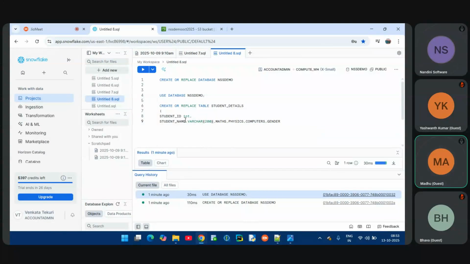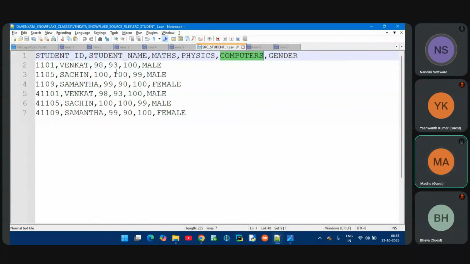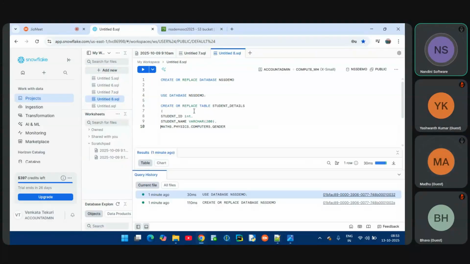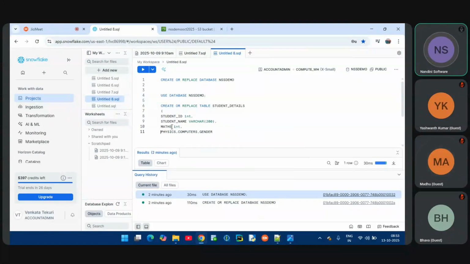Same like that, can someone tell me, maths, physics, computers, what are the values? Is it coming as numbers, or dates, or string or characters? What values are coming in my file? My customer says that it will come as integer values. That's why I can give an integer or number data type. Let me use the integer data type. You can use either number or integer, both are the same.